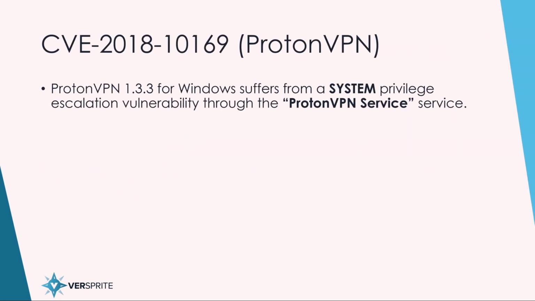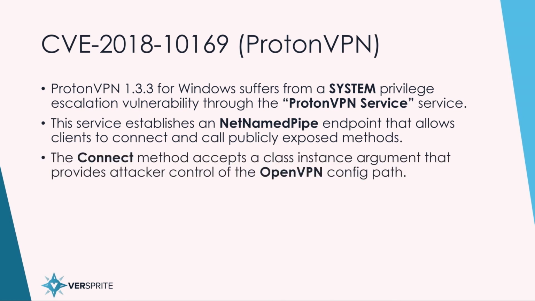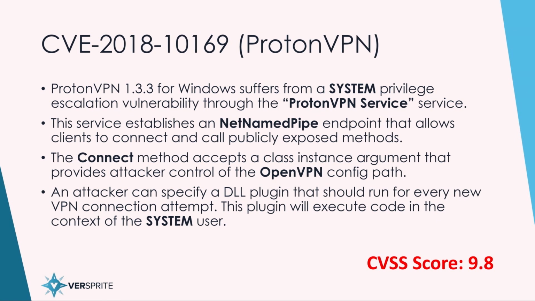Real world vulnerabilities. All right, so the first thing we're going to look at is CVE-2018-10169, which was a vulnerability in Proton VPN that allowed for privilege escalation to SYSTEM. It established a service that communicated over a named pipe, and it exposed the Connect method, which allowed an attacker to control the OpenVPN config path. With OpenVPN, there are a handful of options you can include in a configuration file.